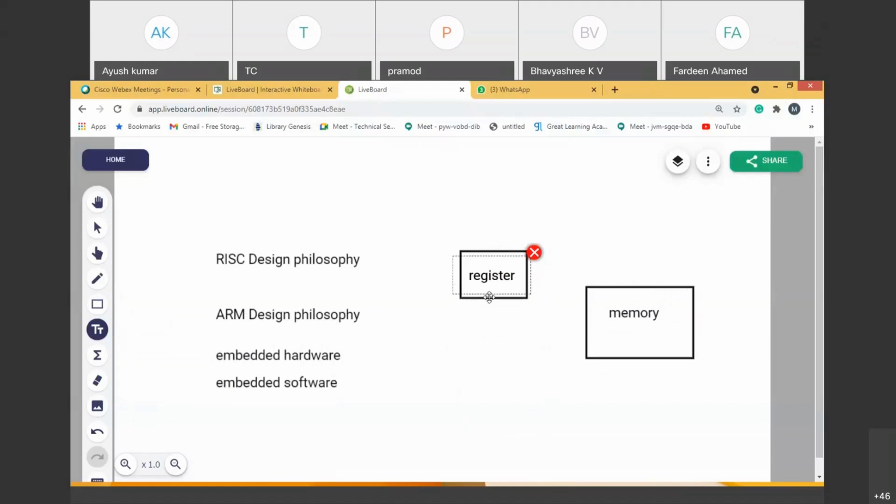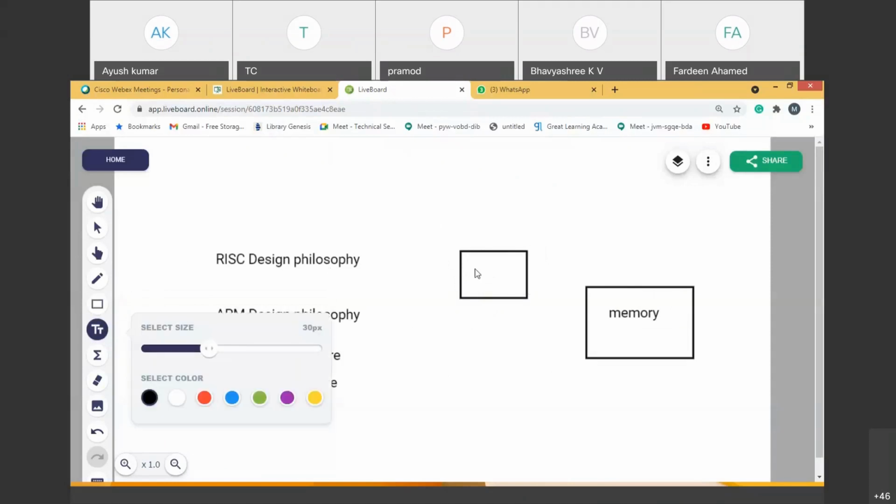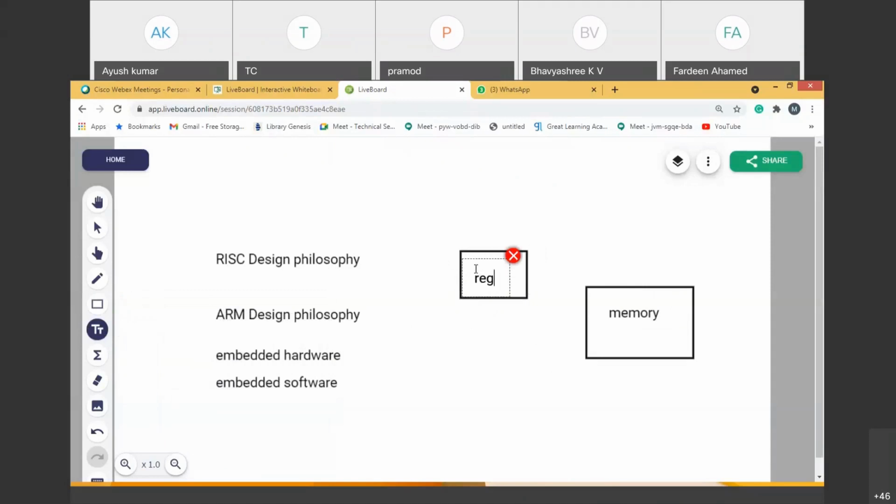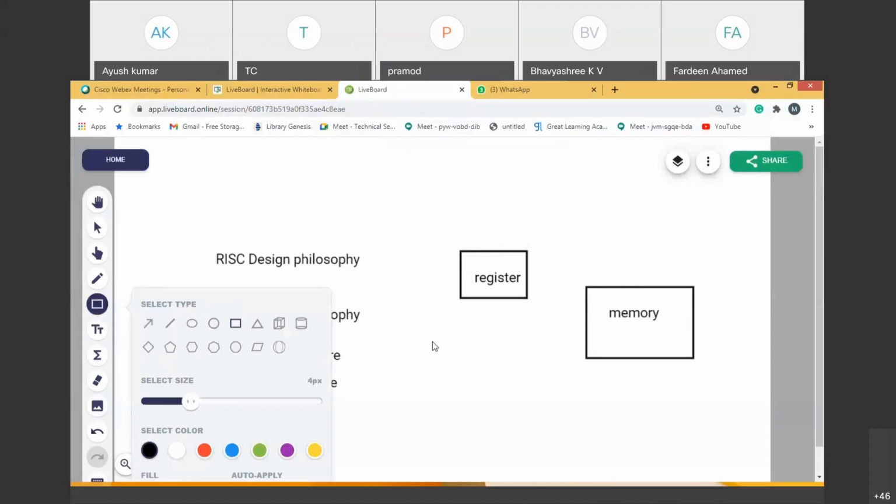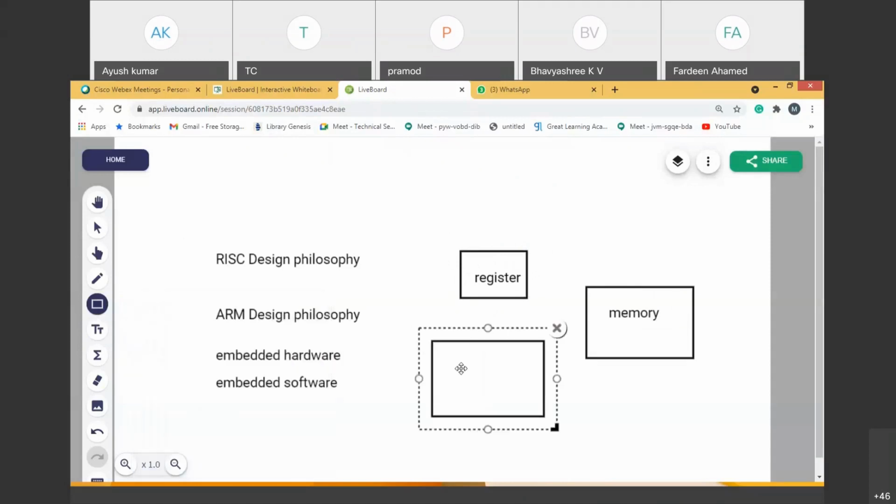Let's say register, and if I take one more block, I'll just name it simply for an example.